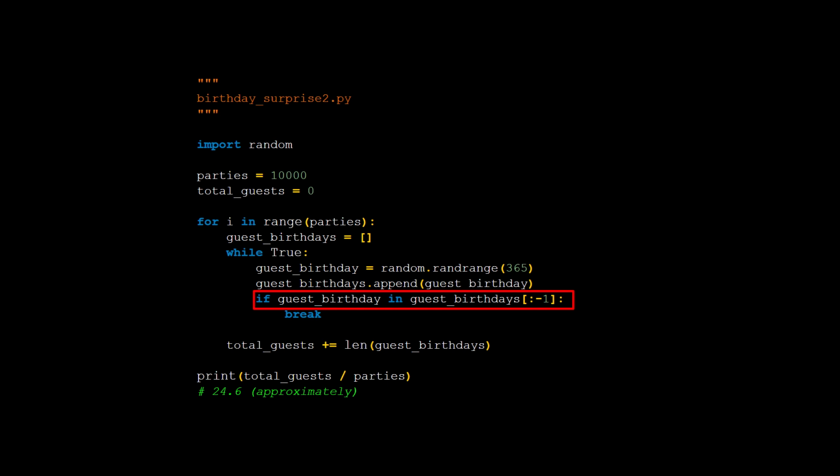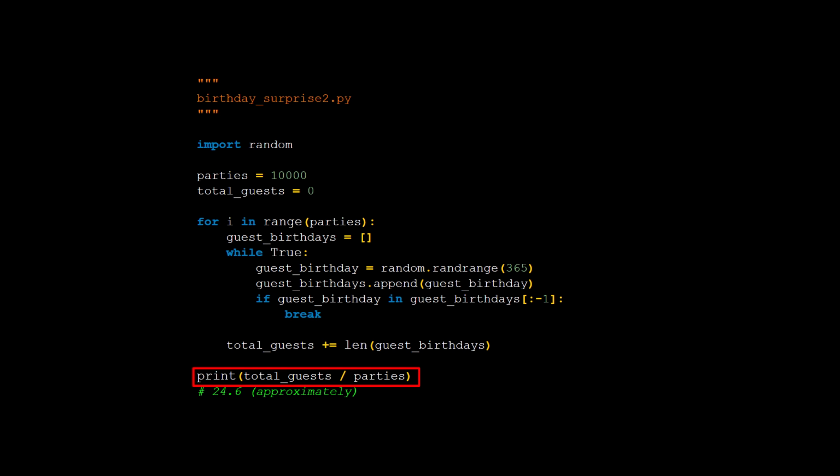Notice we're checking to see if this freshly added birth date at the end of the list is matched with any of the other previous items in the list, not including the last item in the list, hence the -1 in the list slicing. If there is a duplicate birthday in the list, the break command kind of shuts the door and doesn't allow anyone else to come to the party. The number of people in this party is then added to the total, everyone goes home, and we start checking the next party.